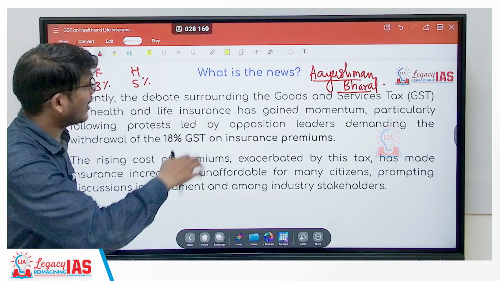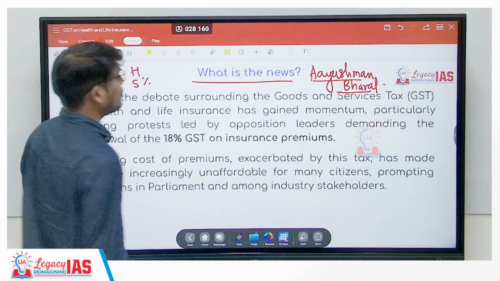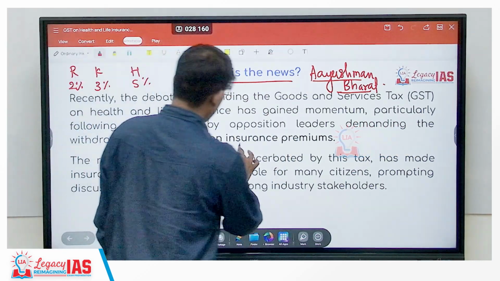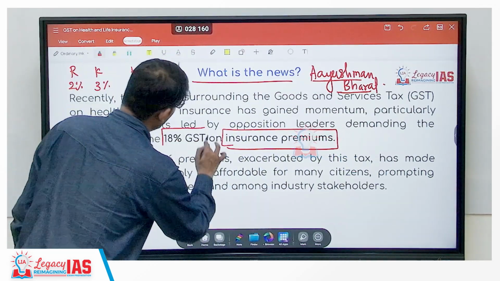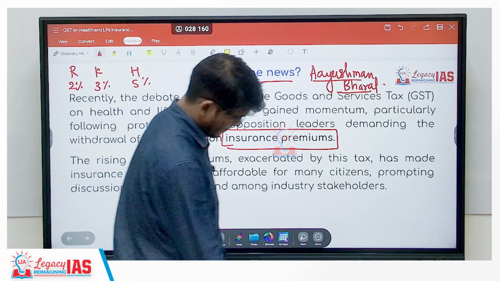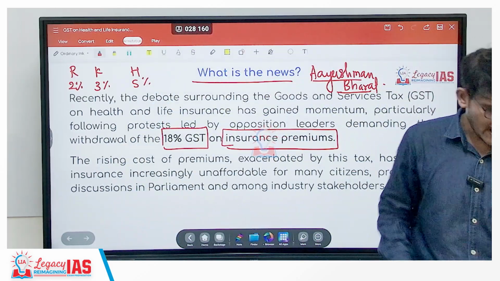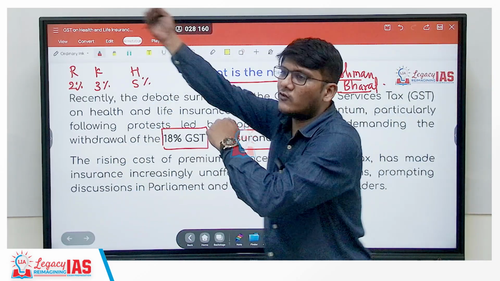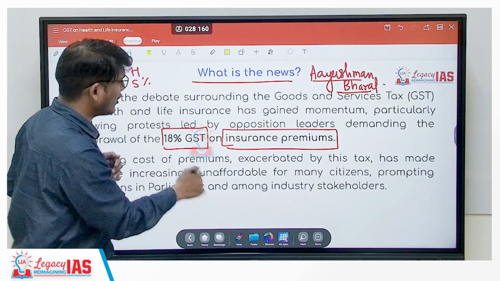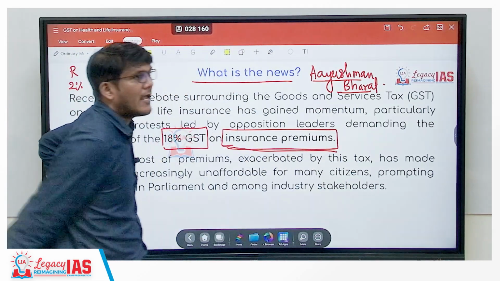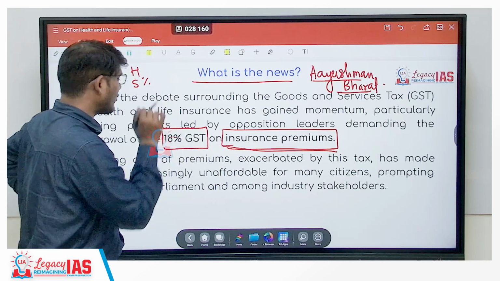So what is the issue here? Why is it in the news? It is in the news because insurance premiums are coming under the 18% GST slab. Just above this 18% slab is the 28% slab of sin goods. So just below sin goods is your life insurance premium, and that is why this is being criticized.